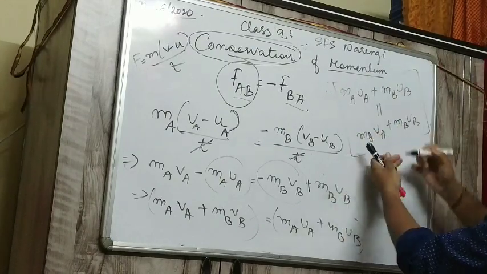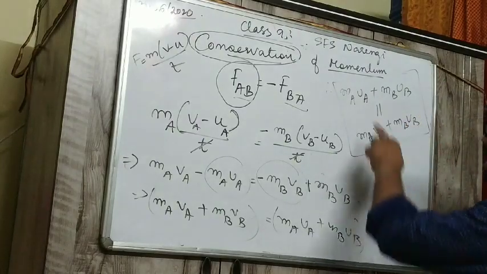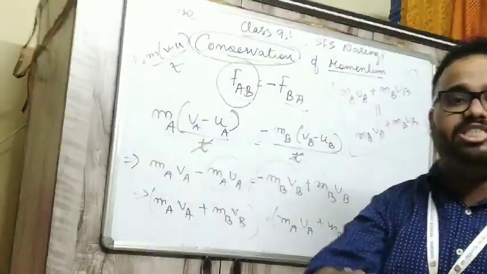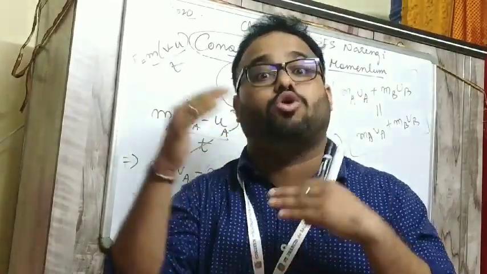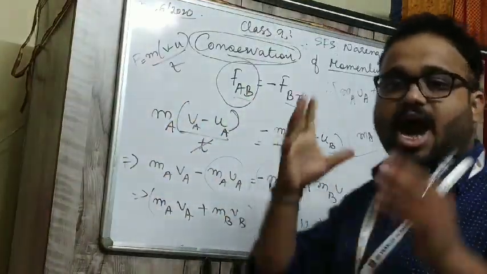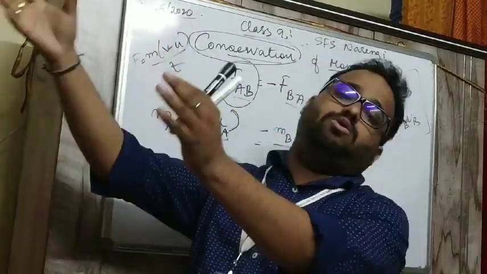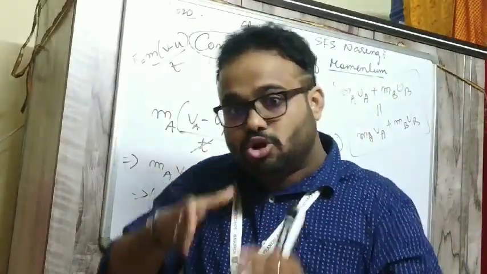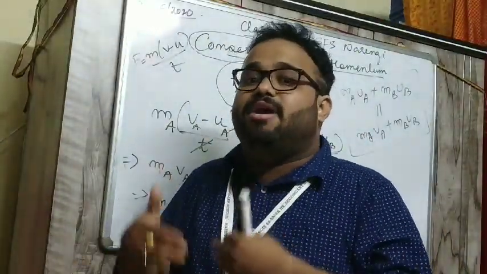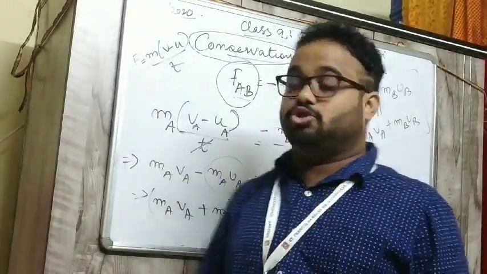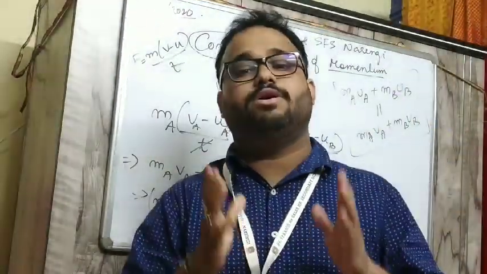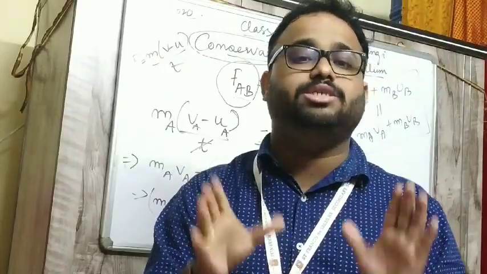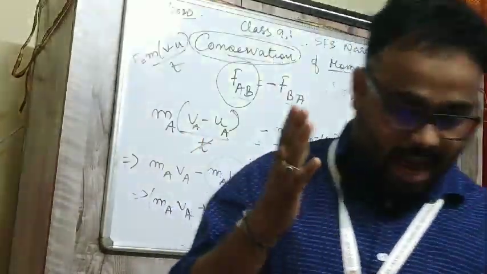This is the final formula for this topic, where MA and MB are the masses of A and B, UA and UB are the initial velocities before collision, and VA and VB are the final velocities after collision. So total momentum before collision, MA UA plus MB UB, is equal to total momentum after collision, MA VA plus MB VB. This is the formula, and this is conservation of momentum. Next class we will discuss numericals based on this. Today you do this derivation. Thank you, have a nice day and happy learning.